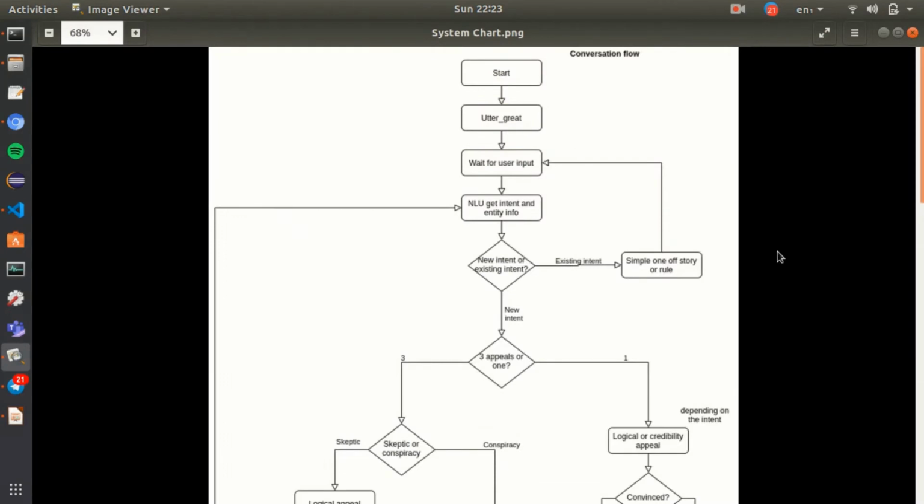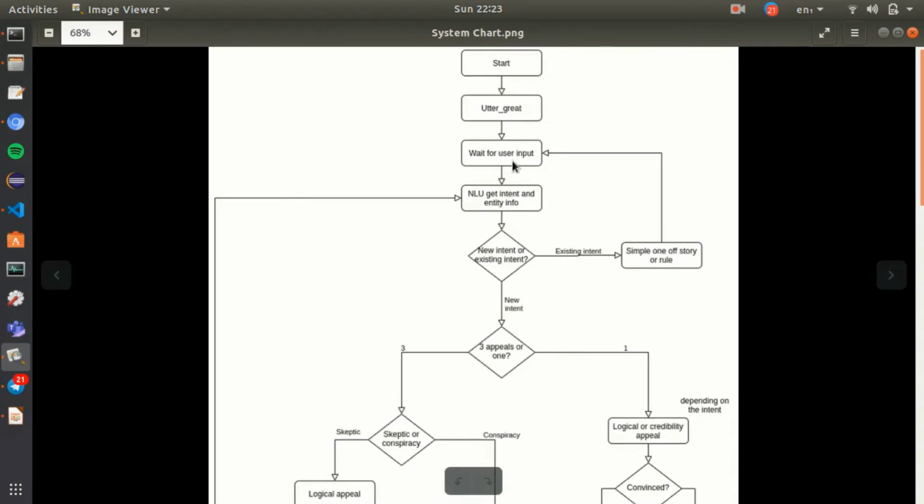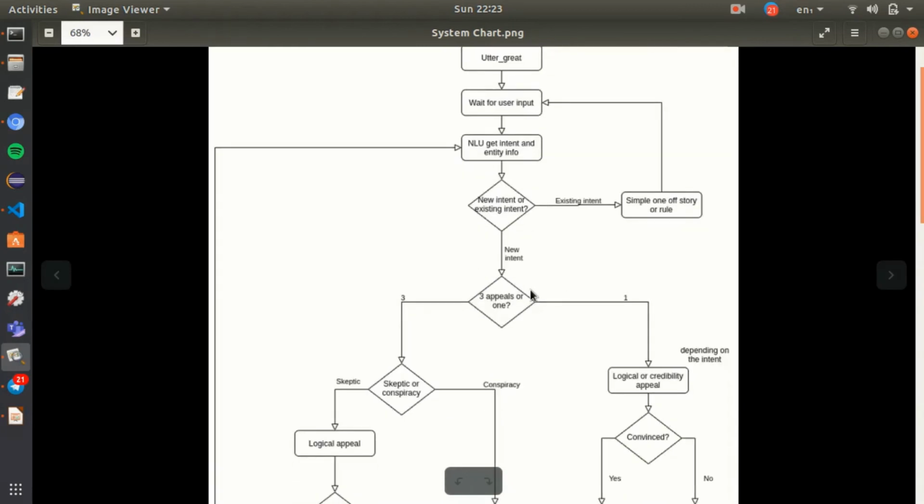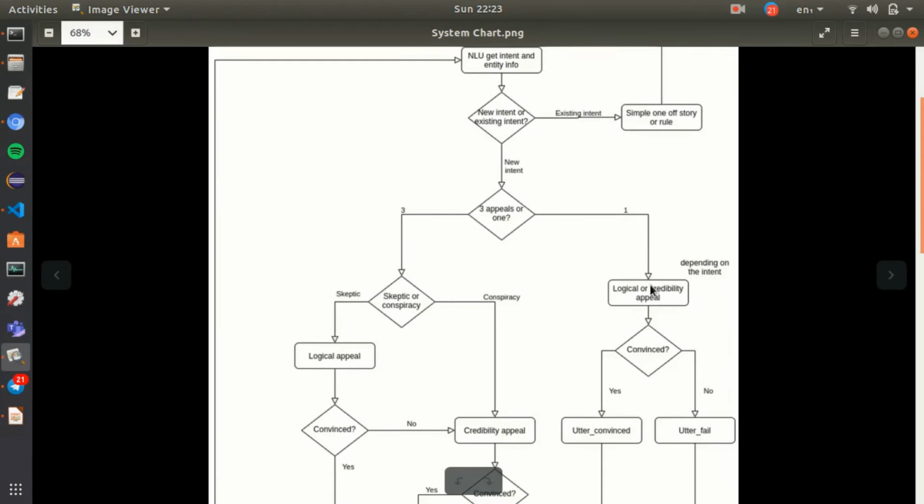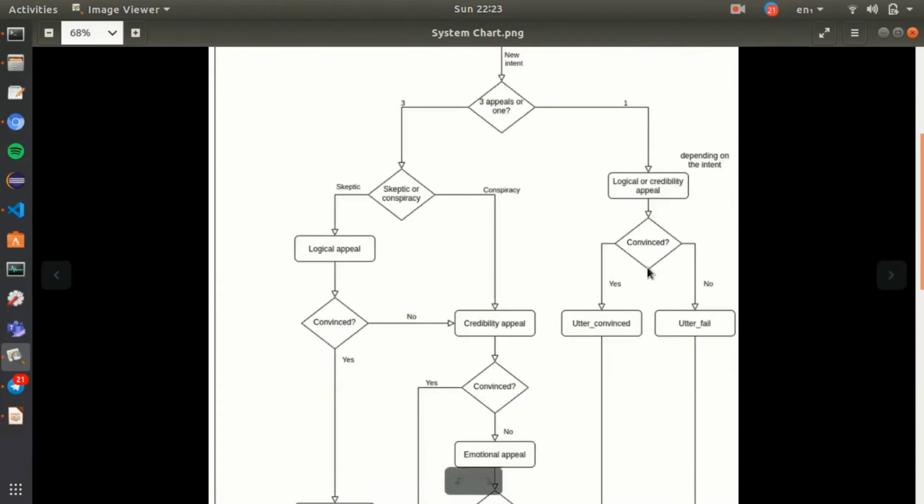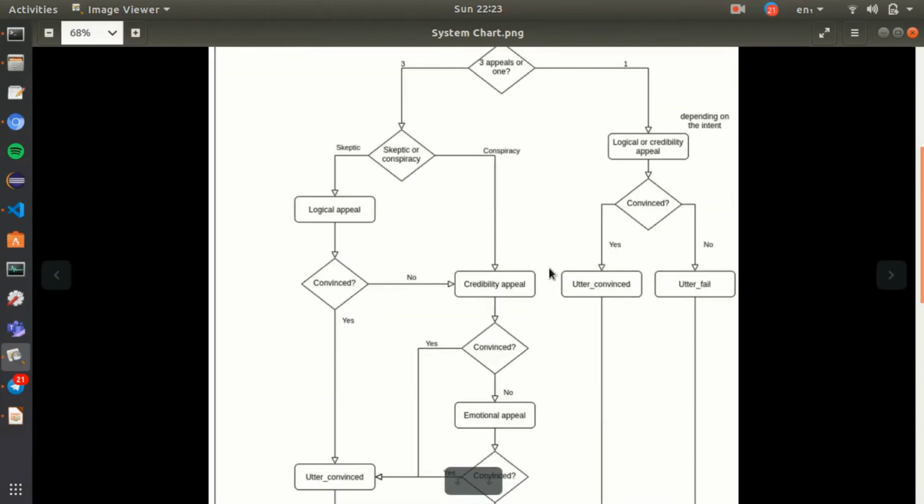So for that second conversation we did about the masks and the social distance, it does the same until it gets down to the 3 appeals or 1, and it realizes this is just a one-off myth about masks impacting social distancing. So it goes here, figures out if it's a logical or credibility appeal, utters that, and then either the user says they're convinced or they failed. That's it. It's only got one appeal strategy here. So in our case, we said we were convinced.